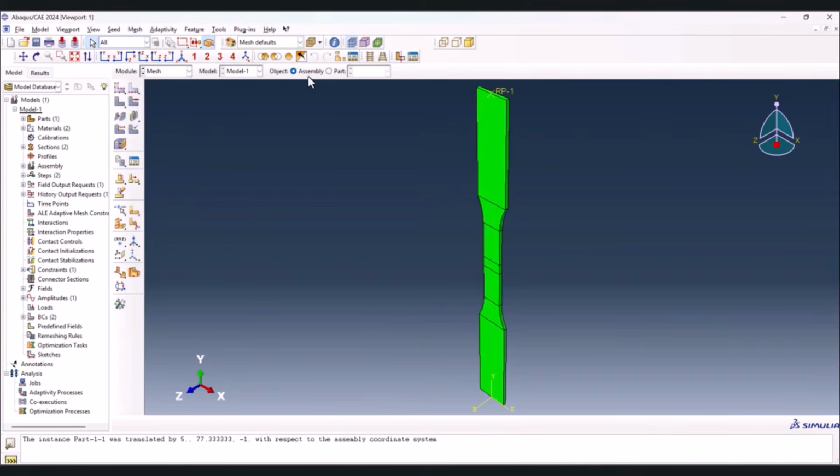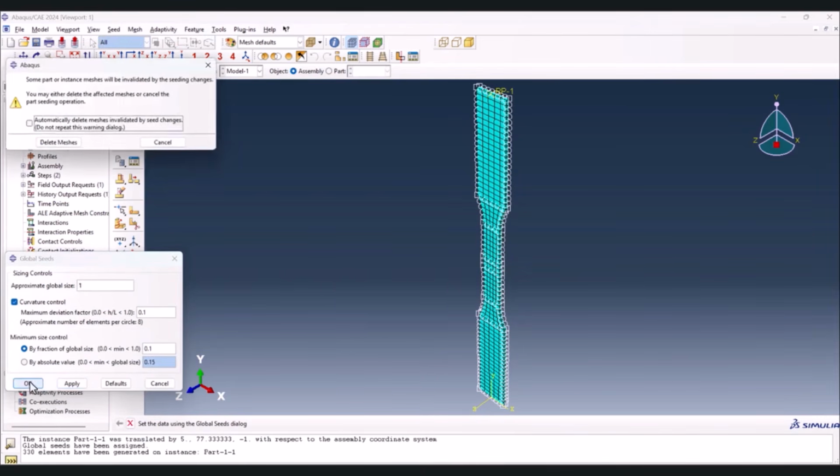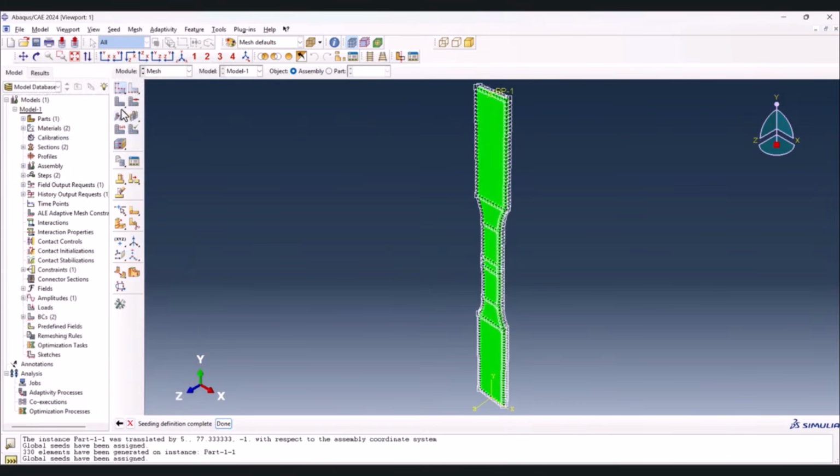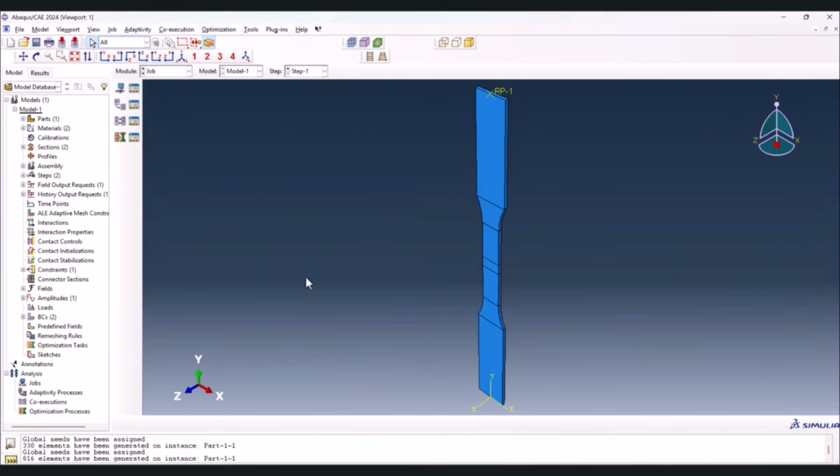Here in the mesh, as we selected the part independent, now we can create the mesh easily. So Mesh Part and select, and as you see, the mesh is created. It can be better, but this is just a simple example and it has an educational purpose. So to further refine that, let's put that on 1, delete the mesh and mesh it once more. Now it's better. Let's go to the job to create the job.